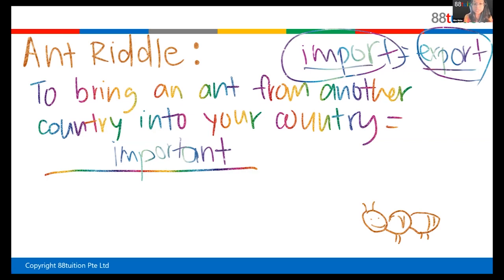Very good. And what is the answer to this riddle? What is this word? How do you pronounce this word? Look at the screen. How do you pronounce this word?